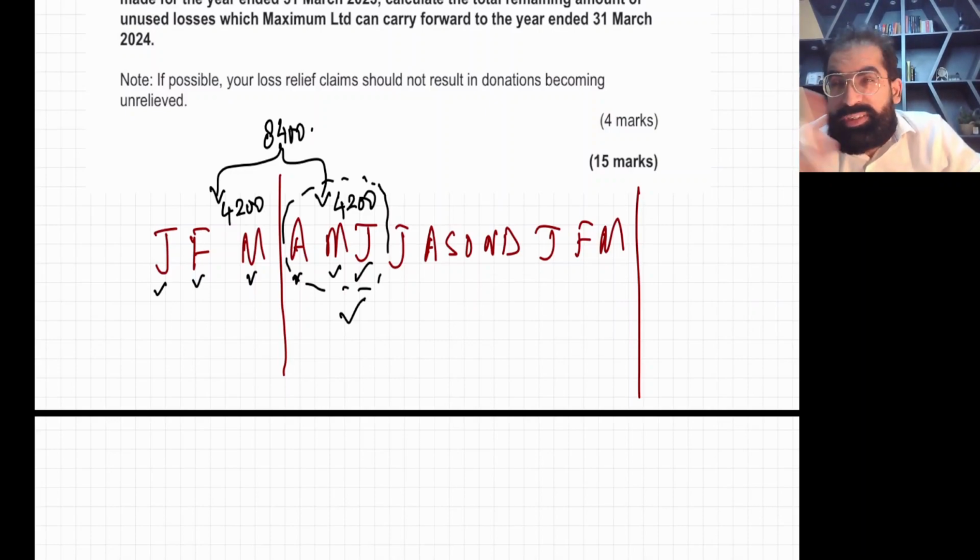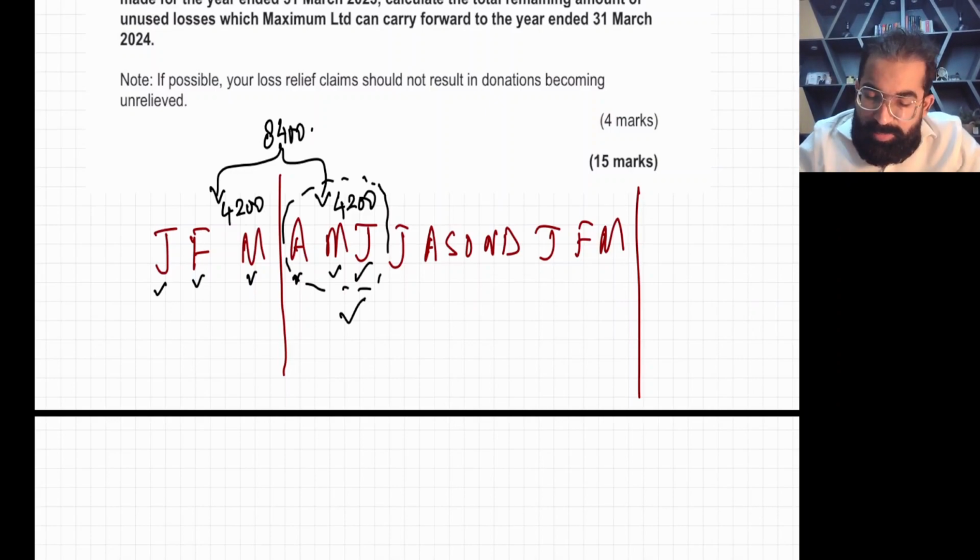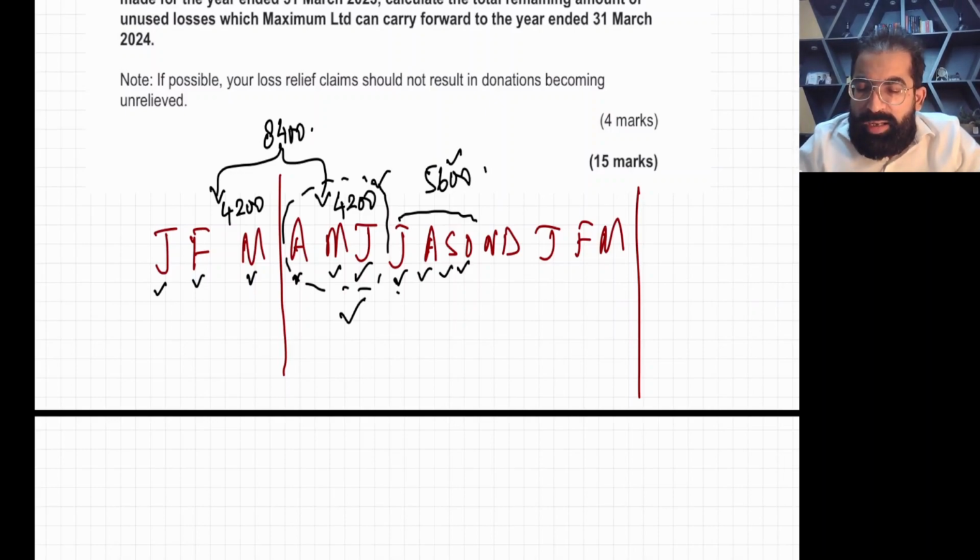This is accrual basis. Don't look at the cash receiving and paying. Don't look at the receiving date or paying date. Then for July, August, September, October, for these 4 months, they are saying the rent is 5600. So 4200 plus 5600 is your rental income. After 31st October, the warehouse was empty.